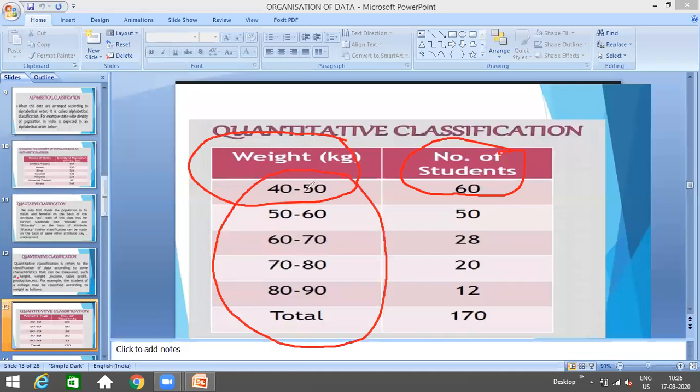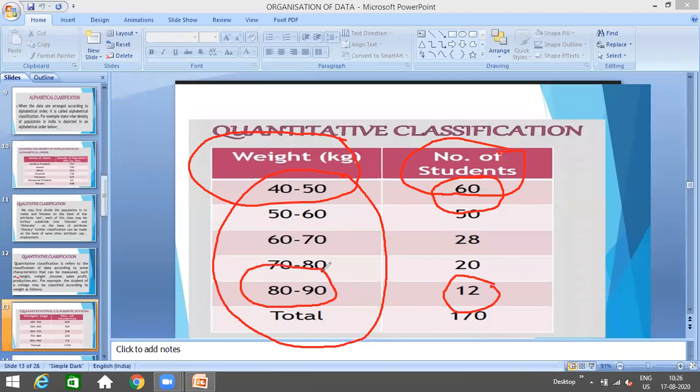For example, the students whose weights are from 40 to 50 kilograms are 60 in number, right? Suppose there are 60 students in my school whose weight is from 40 to 50 kgs. Again, there are 12 students whose weights are between 80 to 90 kilograms.